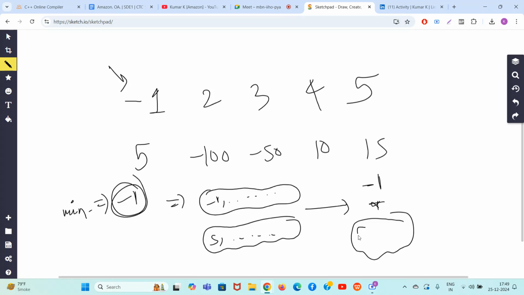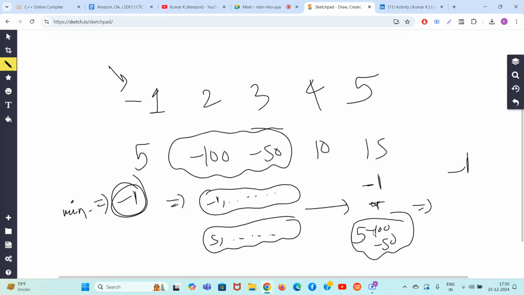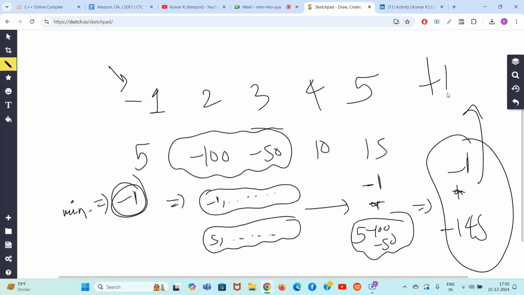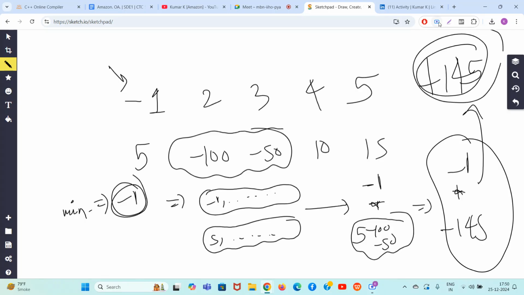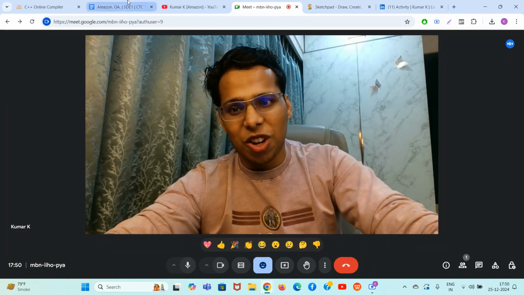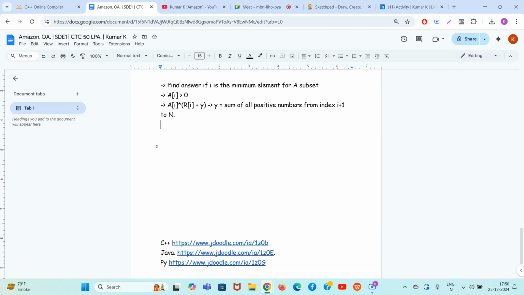obviously 5 will come here. But try to take the sum of all negative numbers now: 5, minus 100, minus 50. Now what will happen? Minus 1 into what is 5 minus 100 minus 50? It is minus 145. Minus 1 into minus 145 is plus 145. So hopefully you guys enjoyed the logic. So guys, this is the logic of this problem.